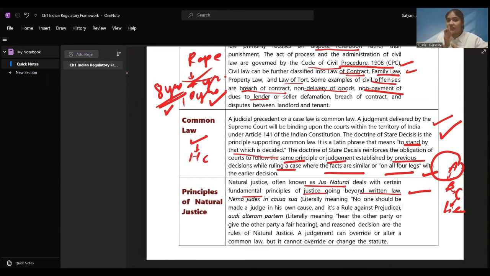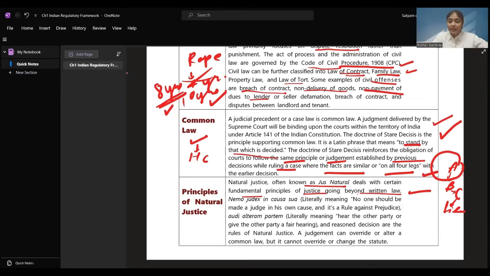Judgment can be changed. 7 years was the punishment, it became 10 years, but it cannot exceed 8 years. Because in the Indian constitution, in the statute, it has been written that imprisonment for rape cases is maximum 8 years, right? So it cannot exceed 8 years. You cannot override or change the statute.